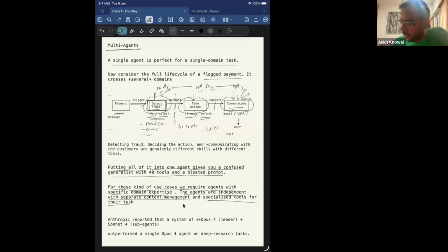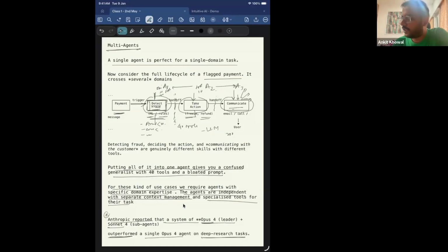One thing I want to call out here is that Anthropic reported a system with an Opus 4 leader plus a few sub-agents, which were Sonnet 4. There was a leader, which was the Opus 4 model, and a few agents using the Sonnet 4 model. They outperformed a single Opus 4 agent on deep research tasks. So they wanted to do some deep research tasks, and they experimented with two workflows: one is the multi-agent workflow, and one is a single agent workflow.